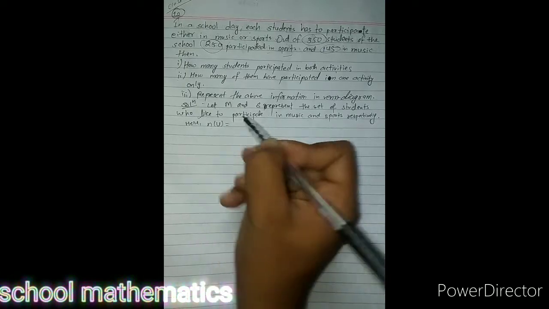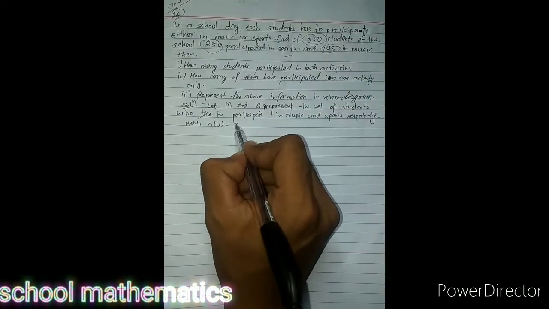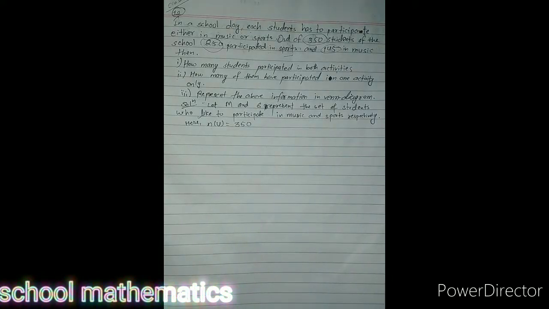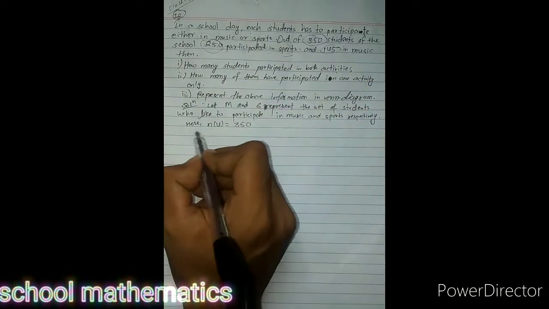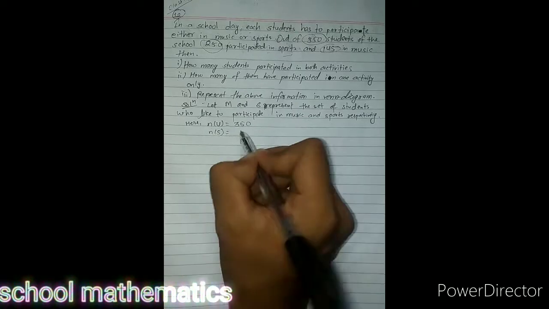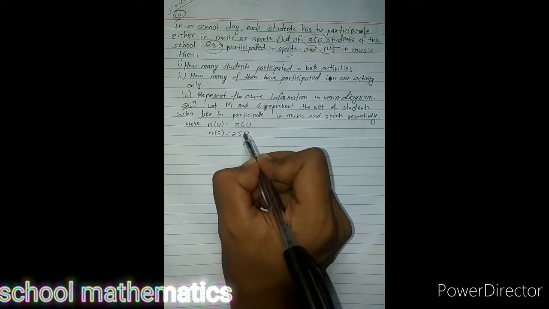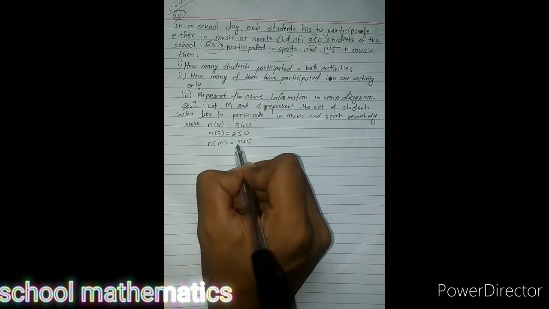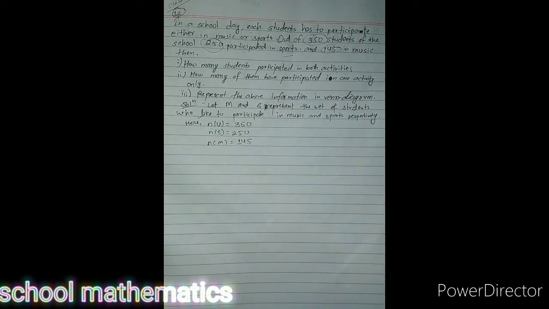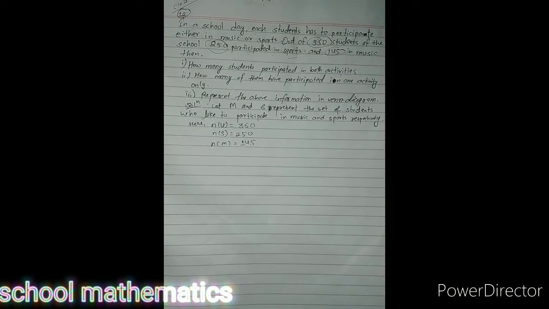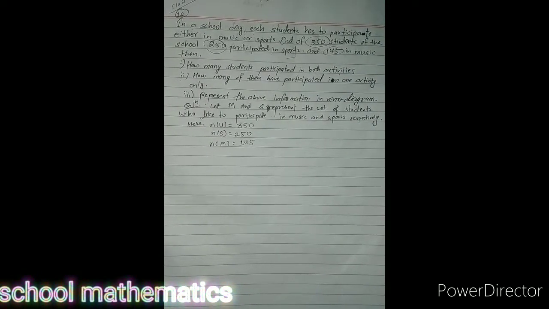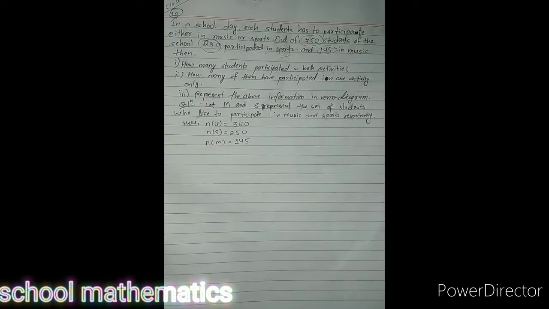Altogether, how many students are there? 350 students. 250 participated in sports. Number of sports 250, number of music 145. How many students participated in both? Now we have to find how many students participated in both.